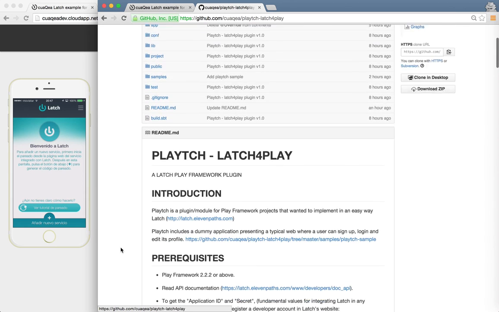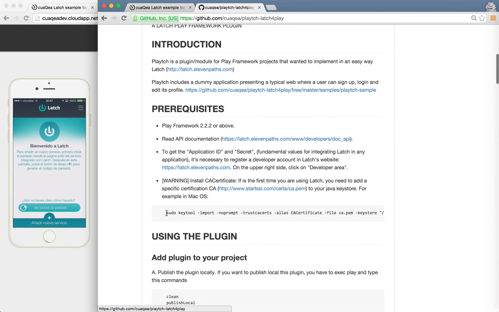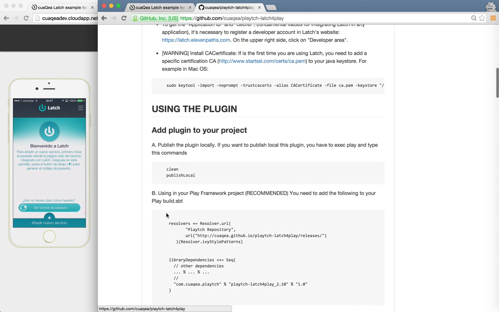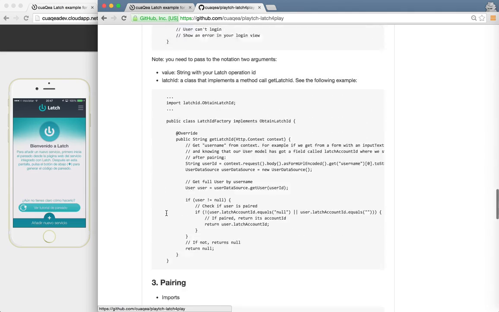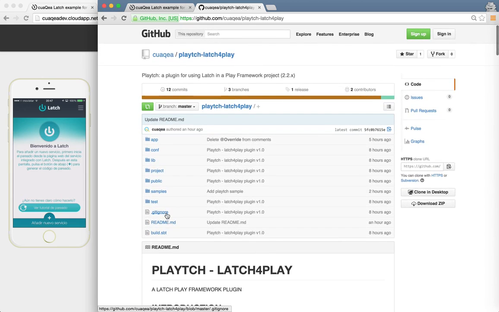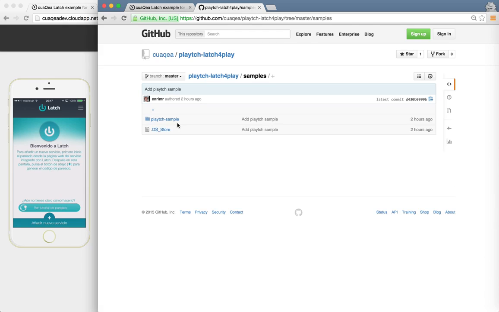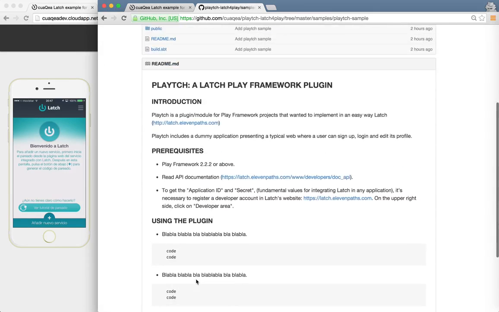You can follow the instructions, the tutorial to install it in your own project. And if you have any doubt or if you want to test the Playtch example, you can enter the samples directory and download this sample.